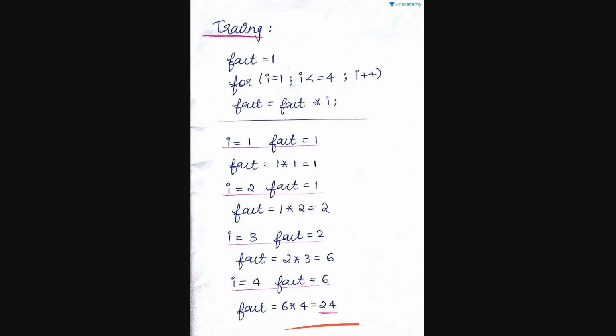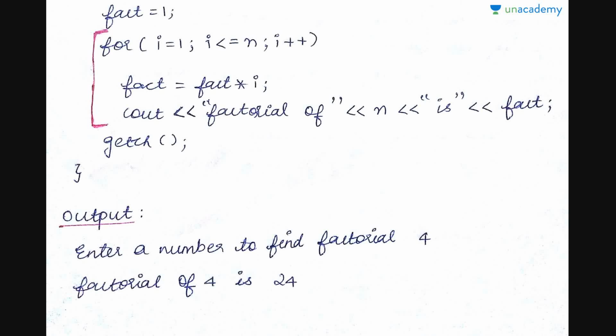When do you stop? Because i has become equal to 4, you stop and come outside the loop and you print factorial of 4 is 24. So this is how the process keeps repeating. Only this one set of statements is being performed n number of times, because our n was 4, we repeated it 4 times.